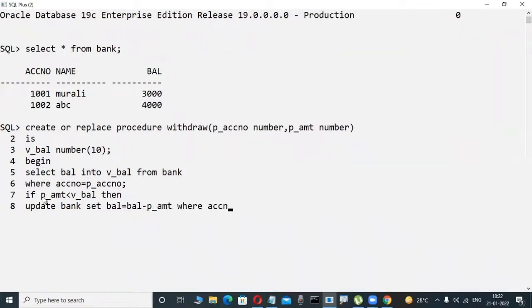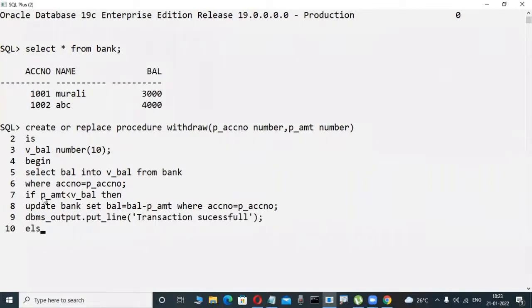Okay, fine. Now check it out. Here I am writing some message, same like in Java. Some message I try to display: your transaction is successful. Don't worry about this one, just observe it here.